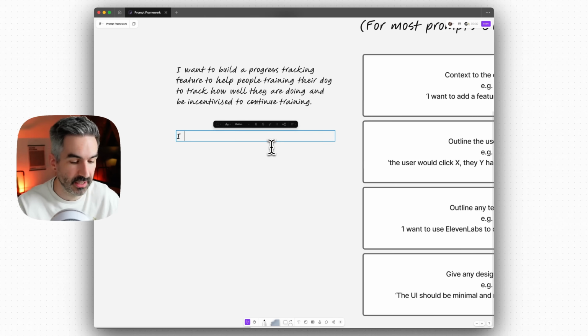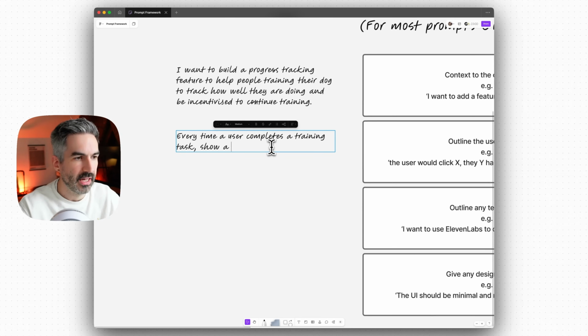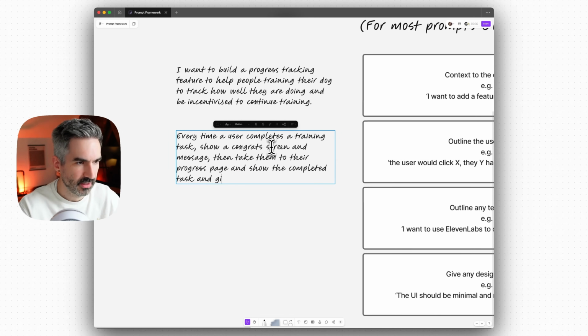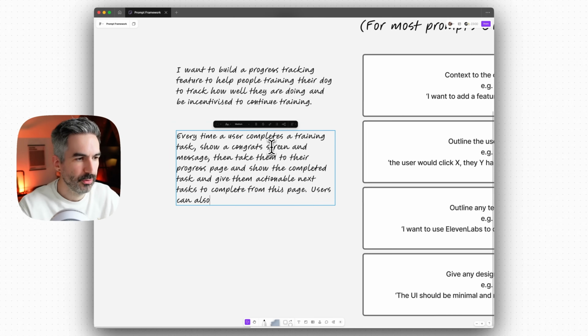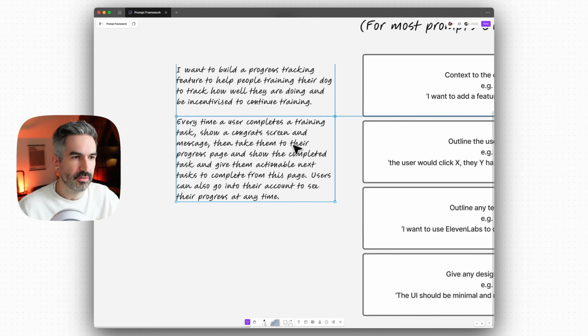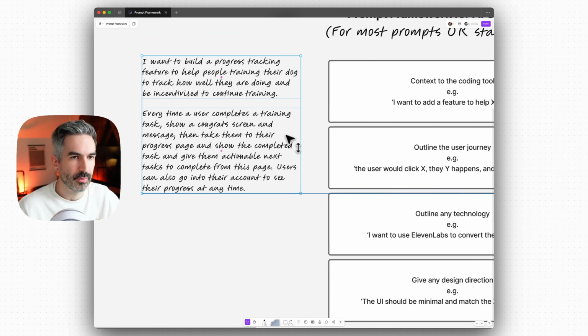So for my progress training example here, I would say, every time a user completes a training task, show a congrats screen and message, then take them to their progress page and show the completed task and give them actionable next tasks to complete from this page. Users can also go into their account to see their progress at any time. So that's an idea of the user journey that I want the user to go on when they're using this feature.